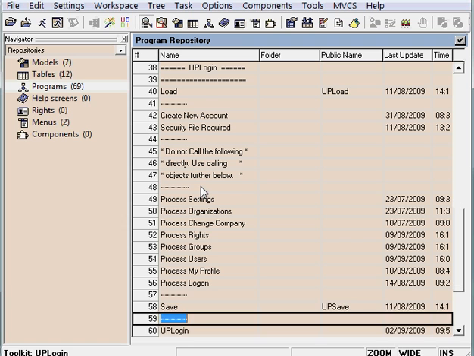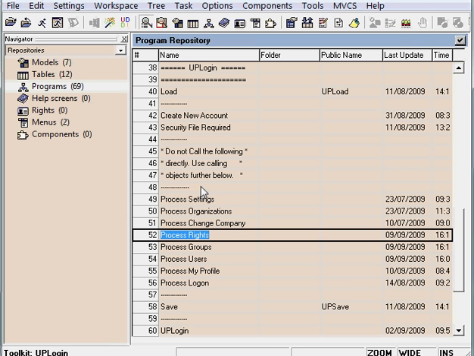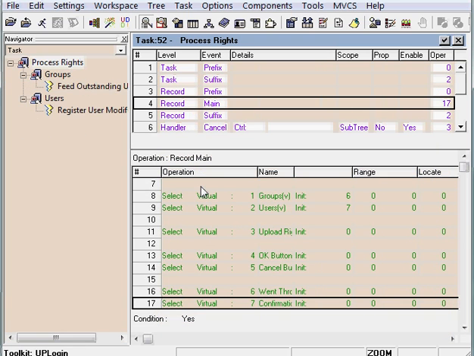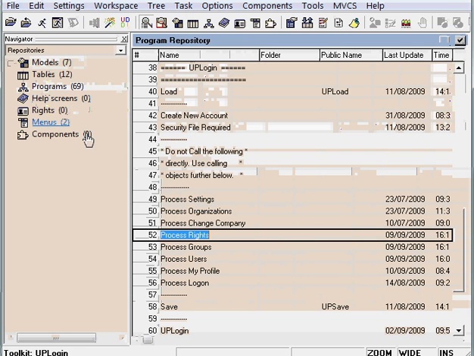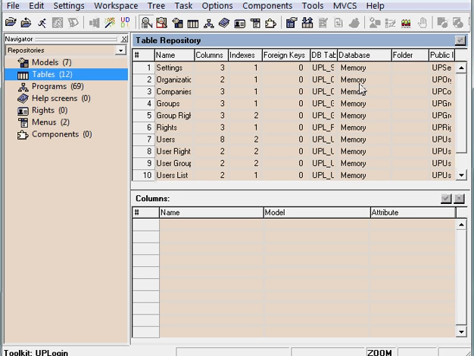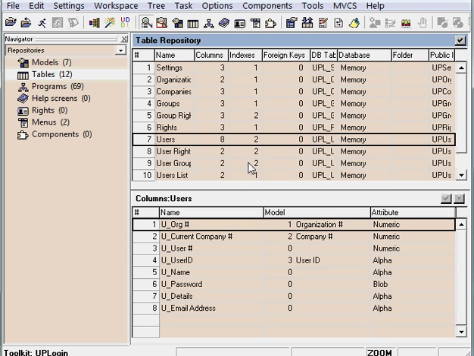Simple programs, not too many tasks, not too many handlers, not too many lines of code, just straightforward, getting to the point, accessing memory tables, all memory tables, quite simple in structure, a little bit more for the user tables, and therefore once your application is UPLogin enabled, you have access to these objects.